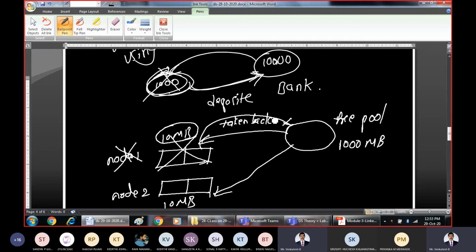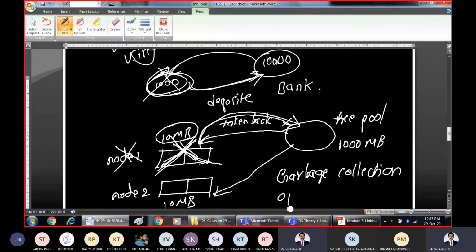So why is it referred to by the term garbage here? Because there is memory which is given to you, 10 MB of space is given to you, but you are not using it. The use of that memory is not there for you now. That means it acts as garbage memory, and it will be given back to the free pool so that others can use it. So this mechanism is called garbage collection.